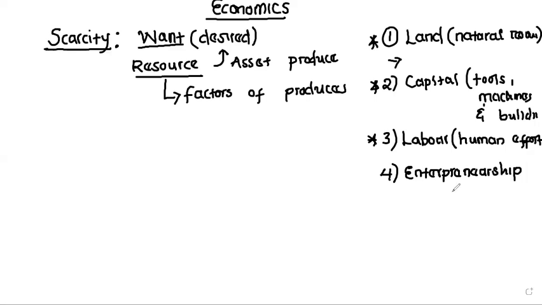So entrepreneurship is simply the process of combining these three factors of production to form a good or a service. I hope that is okay. So entrepreneurship is simply the process of combining factors of production to produce a what? A good or a service. And the person that does this is who we refer to as an entrepreneur. So an entrepreneur is simply a person that organizes the land, labor, and capital to form a good or a service. I hope that is okay.